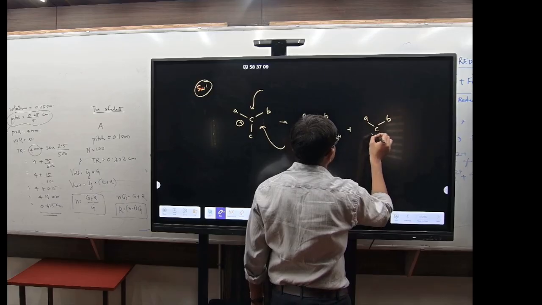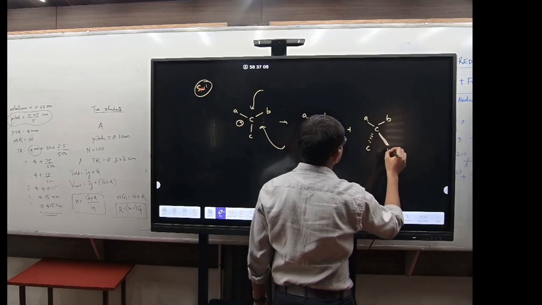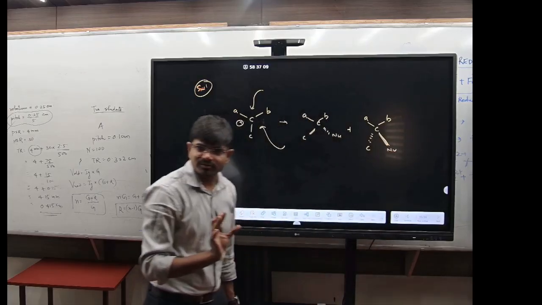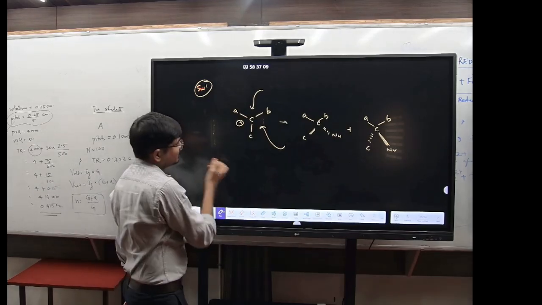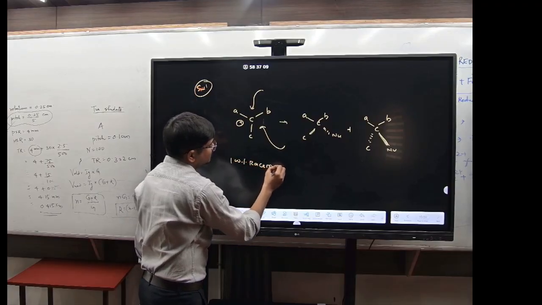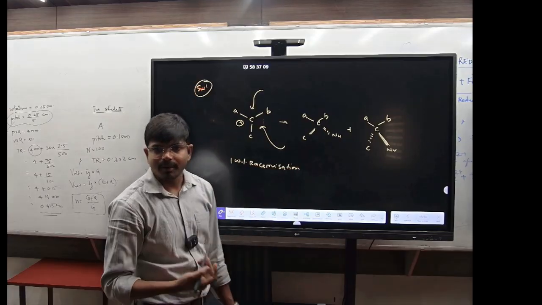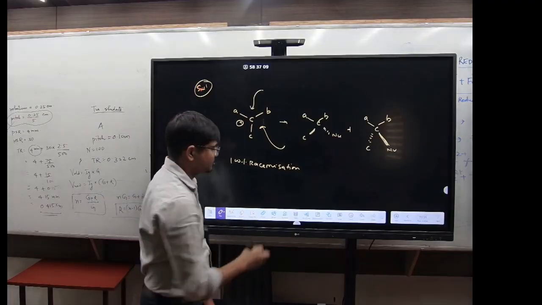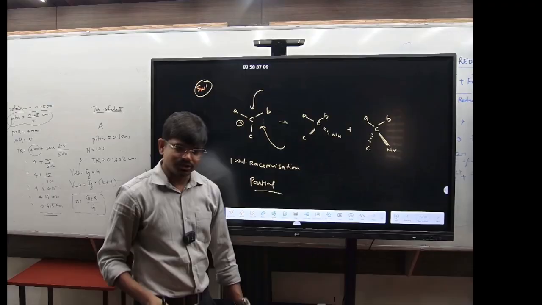I can write this one with the nucleophile on the other side. Two possibilities are there. Now see what happens basically, it is not 100% racemization. 100% racemization is rarely possible, so instead partial racemization is possible.